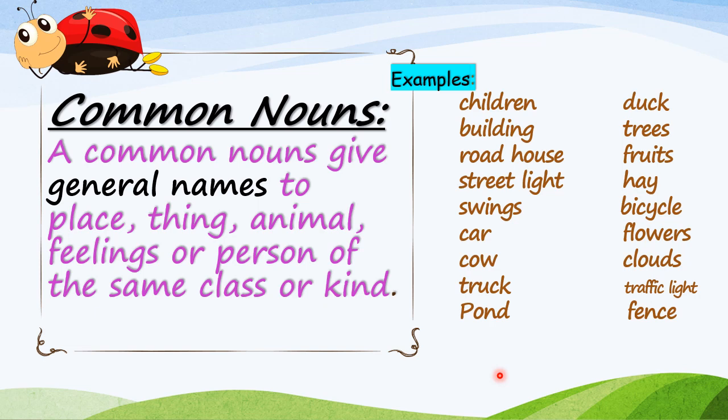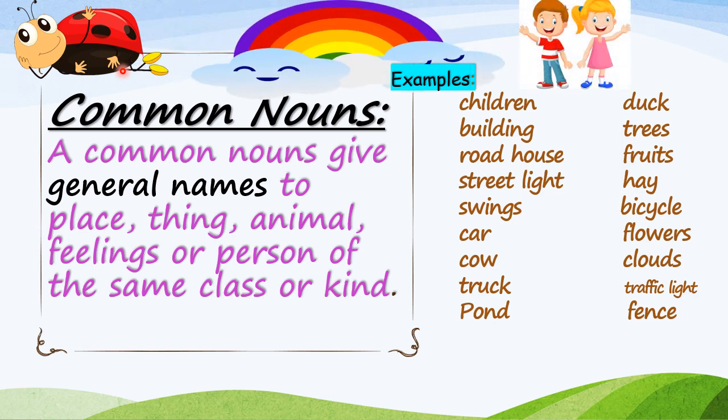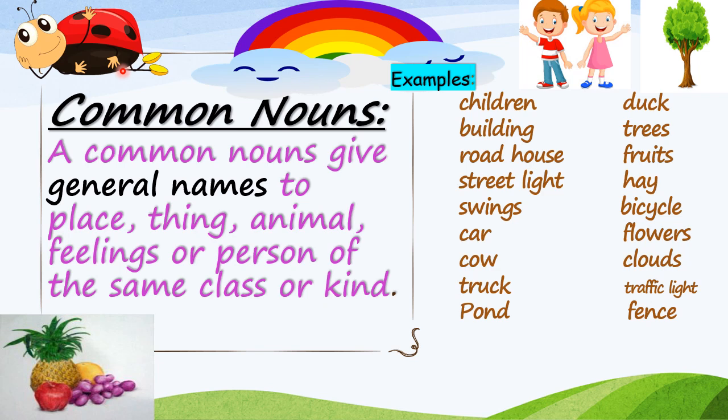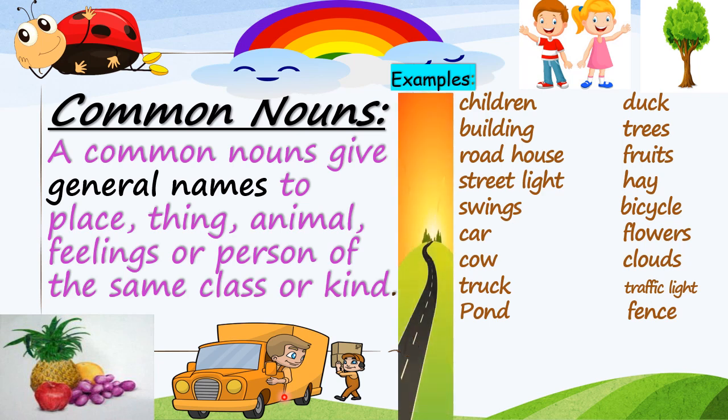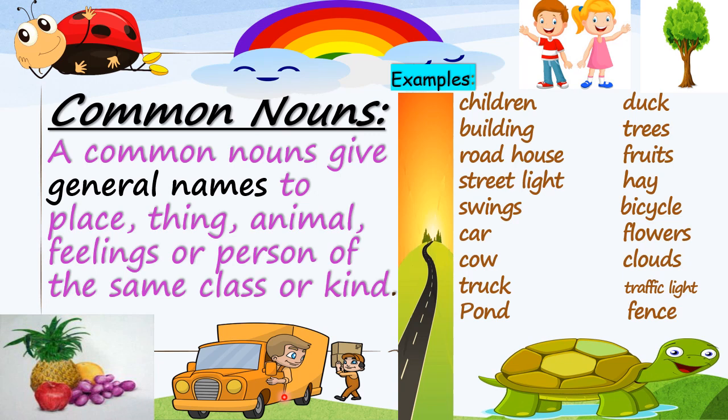Like beetle, insect, which category does it come in? Insect. Yes, children, when we are saying insect, we are just talking about a small living being. Then it's a rainbow. It's two friends. Yes. Tree, fruits. See, there are many fruits. Yes. Truck with workers. Road. Turtle. Yes, so these are a few examples of common noun.